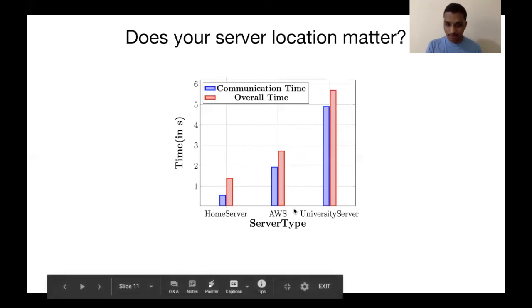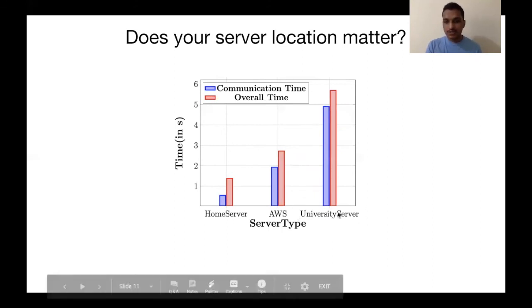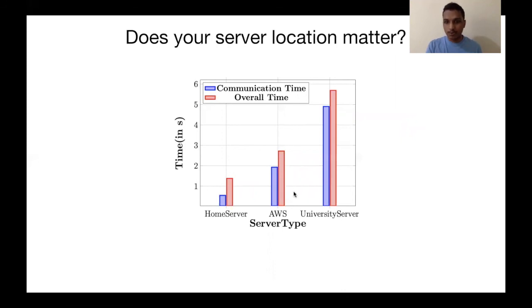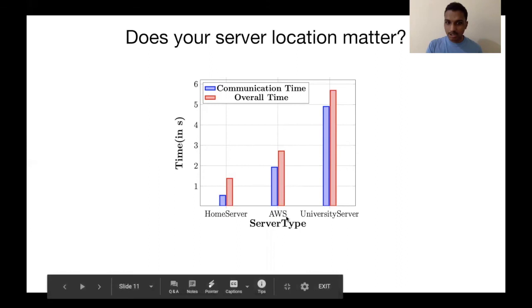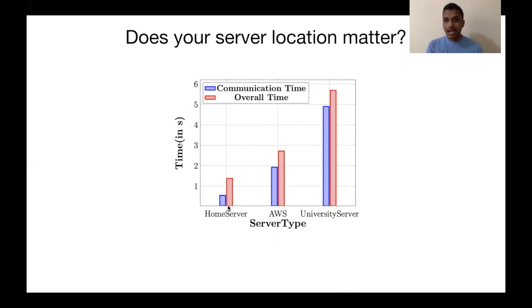And in the special case of a university server, since the university server was in a private network, we had to use a proxy network, and since the proxy network increased the distance for the data to travel, the time taken also increased. As you can see, there is a linear increase in the time taken depending upon your server choice. And this is what we request most of the papers to do. Please report the location of the server so that it becomes clear whether there's any actual progress in your algorithm, or whether your time was low because you did a few hacks like keeping the server in the same network. By doing this, we can keep track of progress in split learning algorithms.